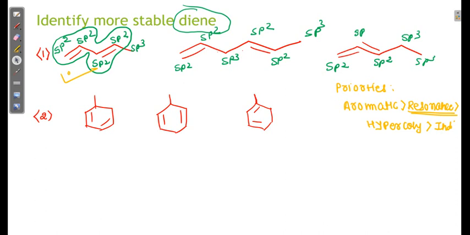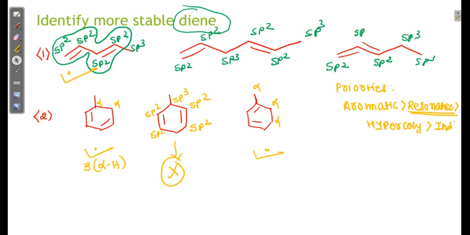So I can say this is more stable. If you see here, this is sp3, sp2, sp2, sp2 and sp2, so there is no resonance. In these two structures, there is resonance. Among these two structures, in this case, this is alpha, this is alpha, this is alpha, and in this case these two are alpha. So there are 3 alpha hydrogen. And in the case of this one, there are 3 plus 2 plus 2, 7 alpha hydrogen.